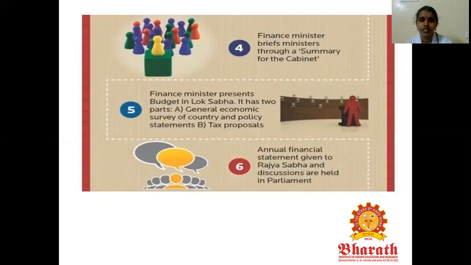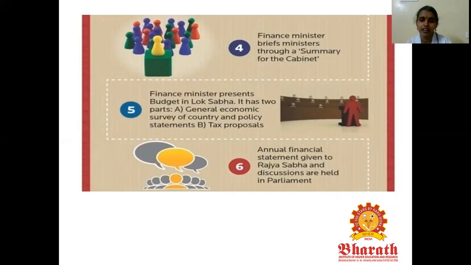Next, the finance minister will present the budget in the Lok Sabha, which comprises two parts. That is, as we already know, the general economic survey of the country and the policy statement, and the next one, the tax proposals, which have to be implemented for improving our economic level.